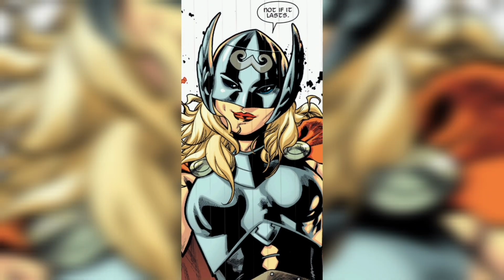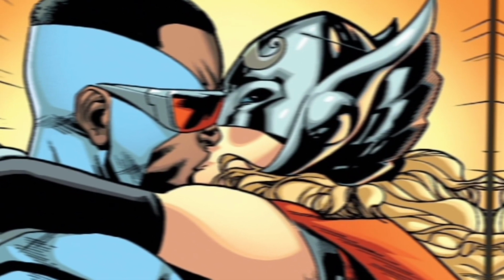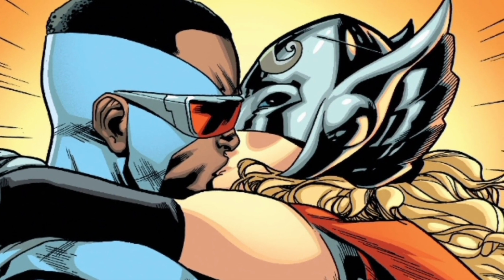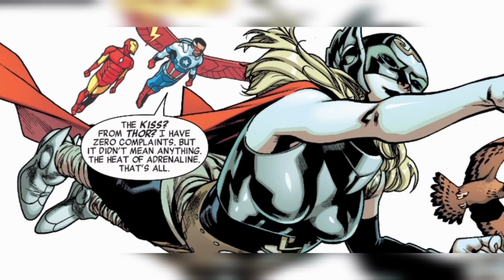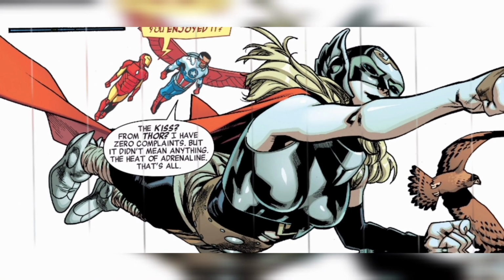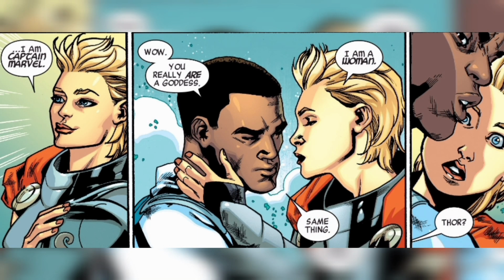In the Earth-16045, Carol Danvers assumes the mantle of Thor. Notably, she shares a romantic connection with Sam Wilson, who operates as Captain America in this reality. Their relationship reaches a pivotal moment when Carol, as Thor, kisses Sam and transports him to Asgard.